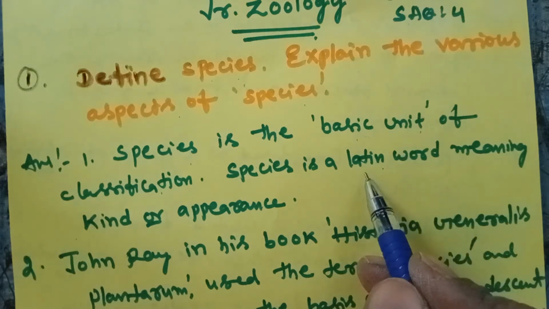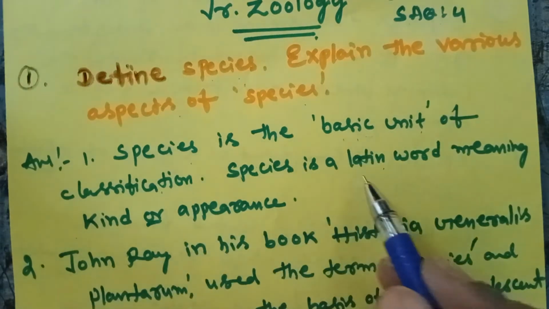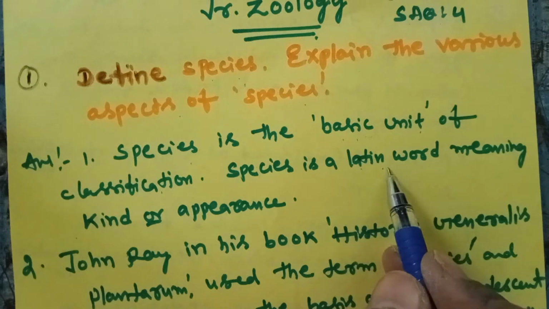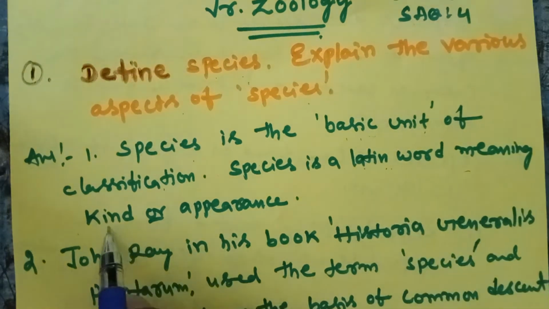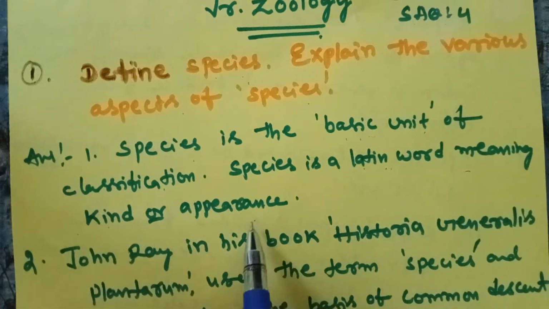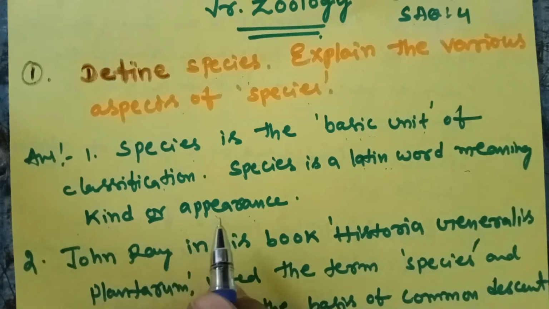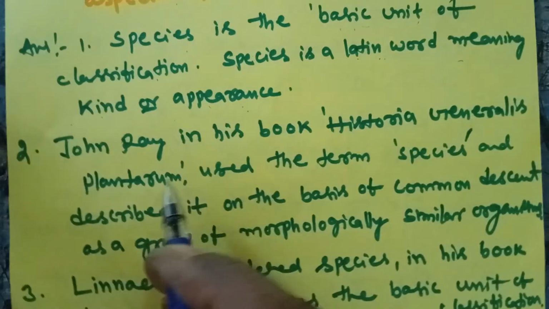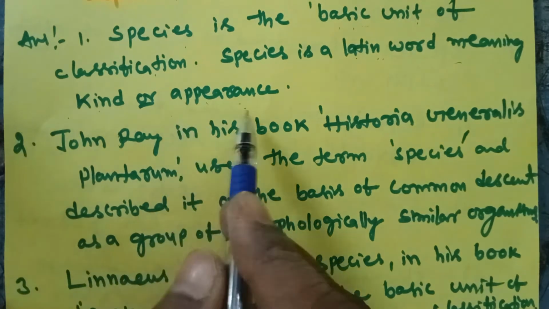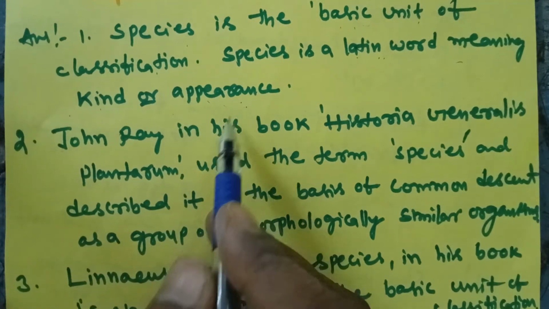The word species comes from a Latin word meaning kind or appearance. What is the appearance, what is the kind? It is a group of animals. A group of animals showing similarity is called appearance.